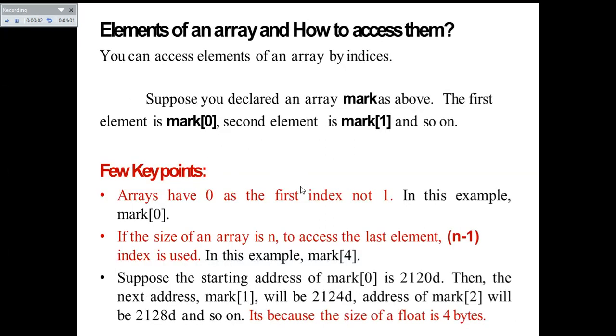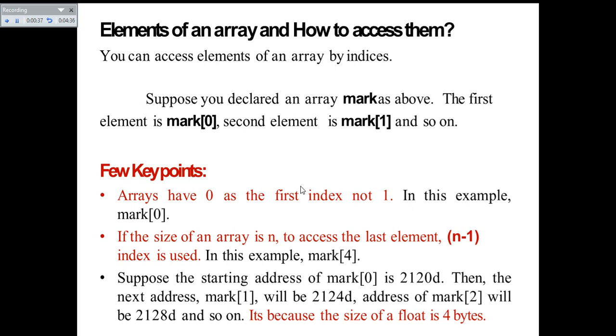Let's see what the elements of an array are and how to access them. We can access elements of an array by indices. So first of all, let's see what elements mean. All the array contents will be declared and stored in some particular places. In the previous slide, we have float marks[5]. In that case 5 marks are stored corresponding to some student or students. Individual marks of that particular array are nothing but the elements of that array.